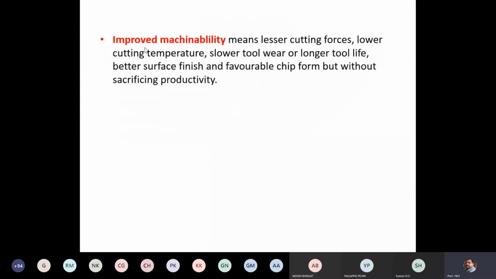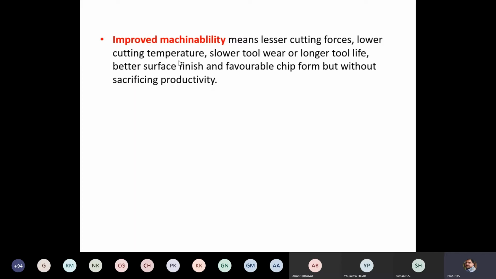Next, as we discussed, improve machinability. Suppose you want to improve machinability, so how can we improve it? You have to reduce the cutting forces required for machining. Then you have to reduce the cutting temperature, that is, lower the cutting temperature. How can we reduce cutting temperature?